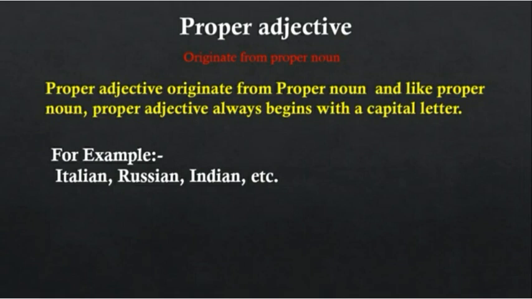For example, Italian. Italian is formed from the proper noun, and I is capital. Russian is the name of a particular country, and R is capital. Capitalized means starts with a capital letter.